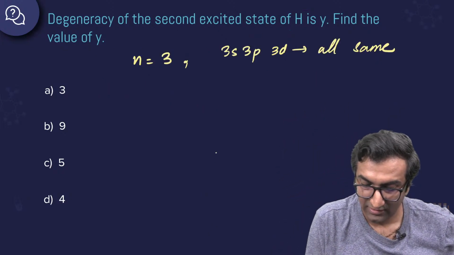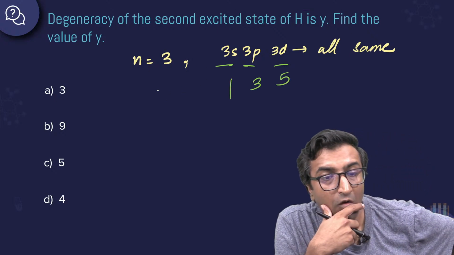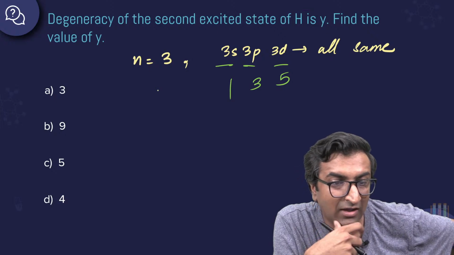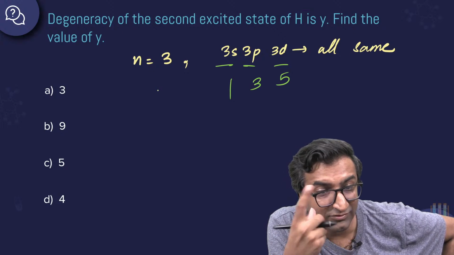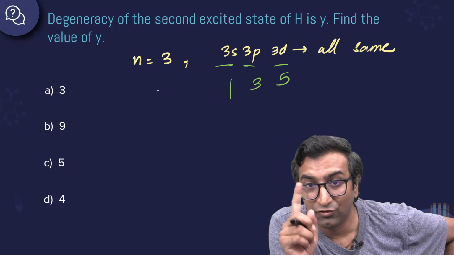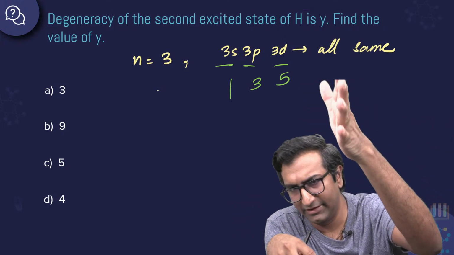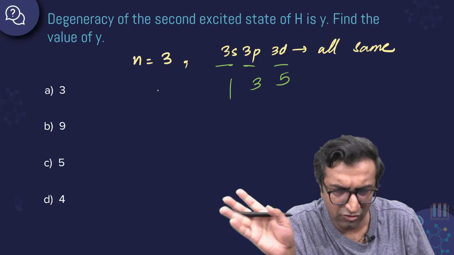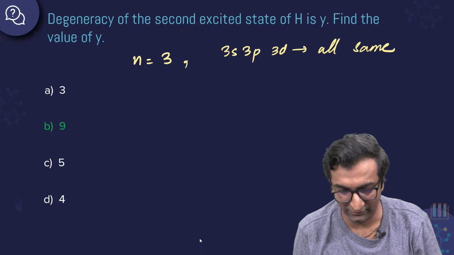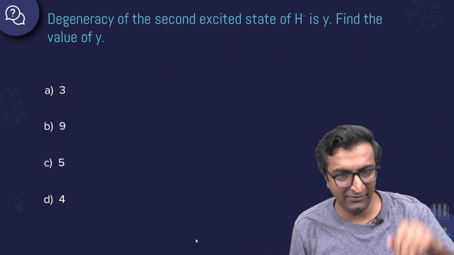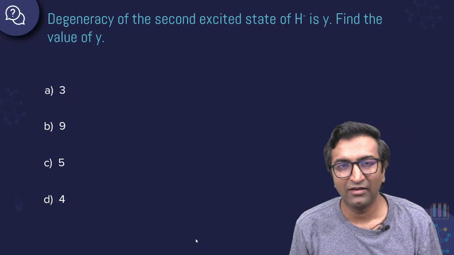For n equal to 3, I'll have 3s, 3p, 3d, all of them become the same, so 5, 3 and 1, right? Oh, I understood. Now I get why you were saying 5, right? You were saying 5 for only 3D, I understood. So you figured out it is n equal to 3, but you put n equal to 3 into 3D only. I understand how you're getting 5 now. I get it. So you have to count all of them for hydrogen, okay? Now the next question, this one was simple. Next one is interesting. Good job. 9 is the right answer. Lovely. Shaurya bhai comes, asks a question, then runs away. What, Shaurya?